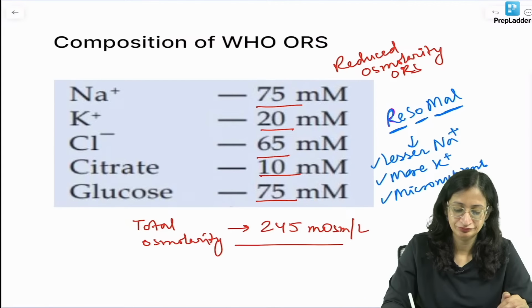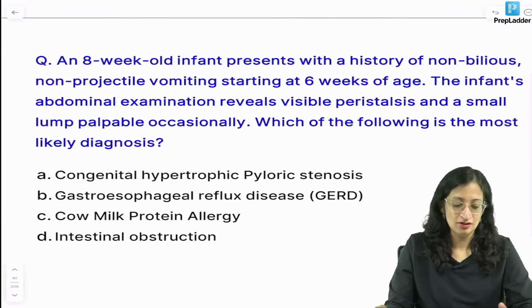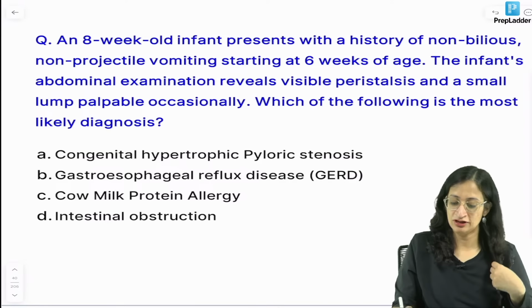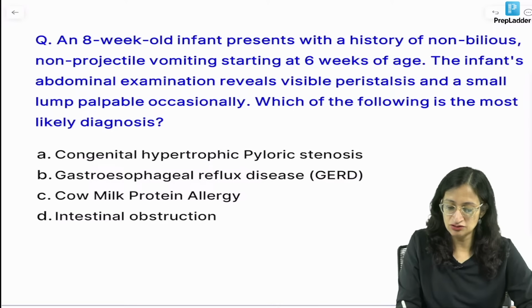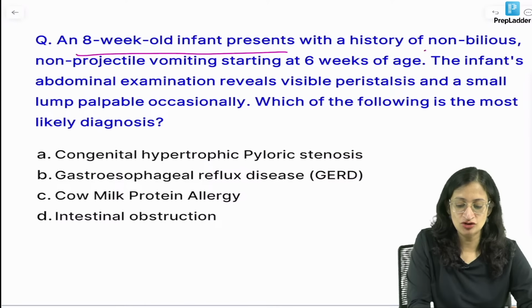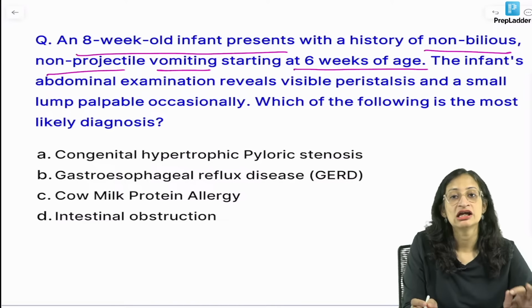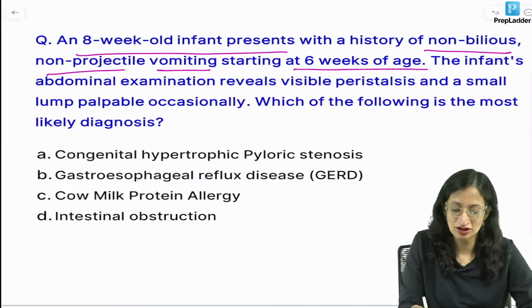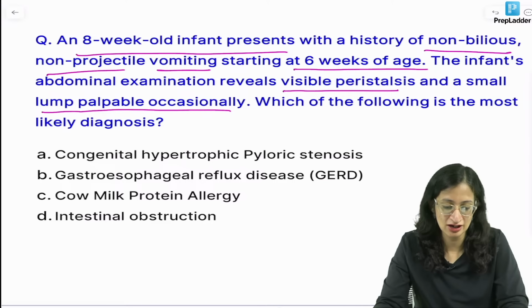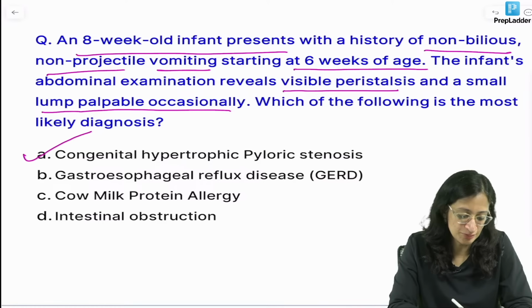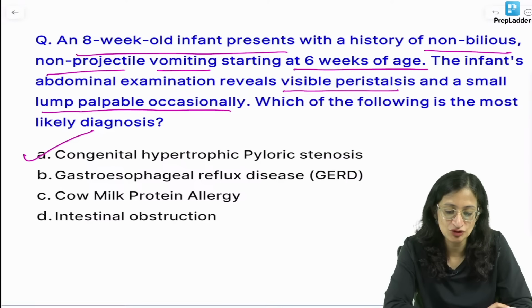Moving ahead, an 8-week-old infant presents with a history of non-bilious, non-projectile vomiting starting at 6 weeks of age, and the infant's abdominal examination reveals visible peristalsis and a small lump palpable occasionally. Which of the following is the most likely diagnosis? So, all of us know this is a typical case scenario of congenital hypertrophic pyloric stenosis.